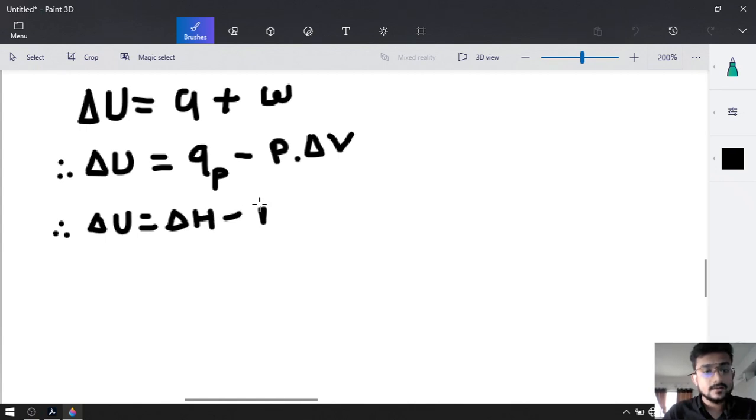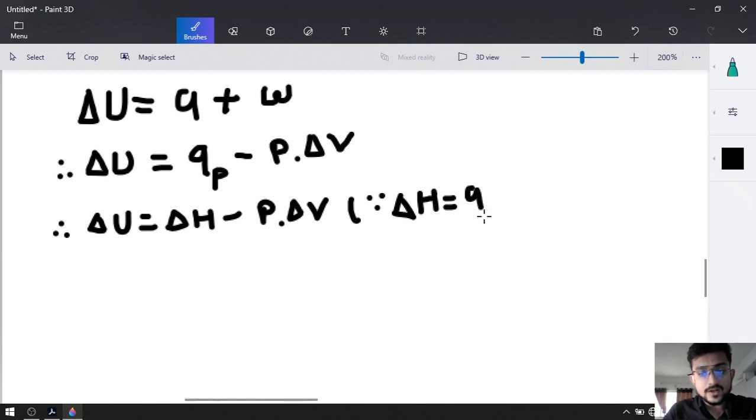So delta U is equal to delta H minus P delta V. Why? Because heat at a constant pressure is known as enthalpy. What is the definition of enthalpy? Heat at a constant pressure.